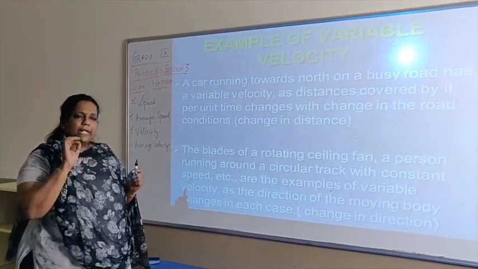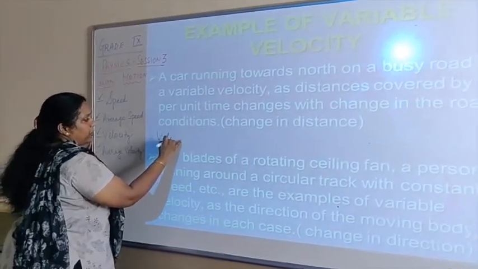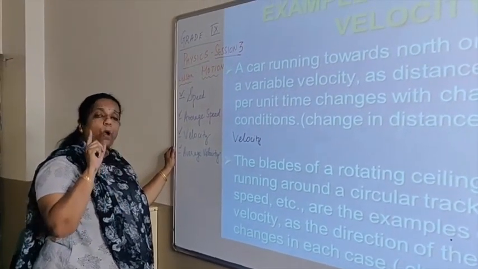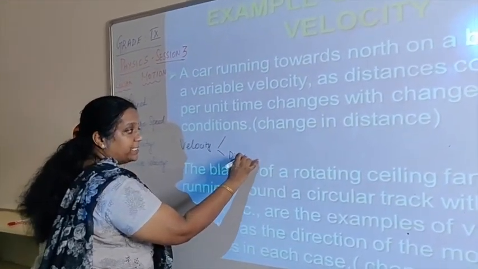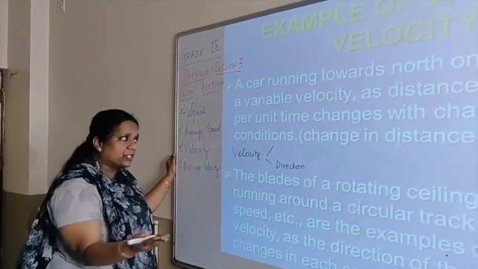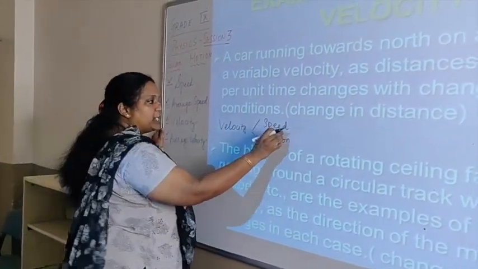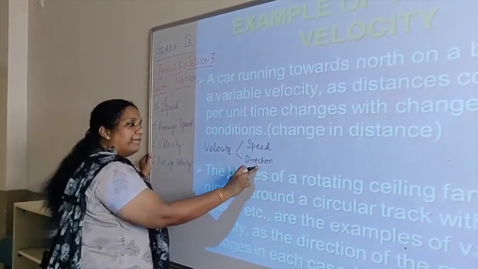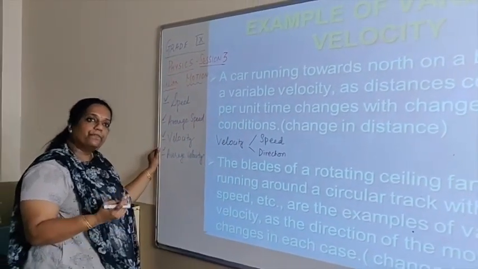At this point, I would like to just mention one small thing. Velocity can be called variable and it can be changed using one out of two methods, right? I can either change the direction of movement, which means the velocity will change when the direction changes, or I can actually change the speed, right? So, if I change the speed, keeping the same direction, then the velocity will change. And if I change the direction, then the velocity becomes variable. It will become non-uniform.